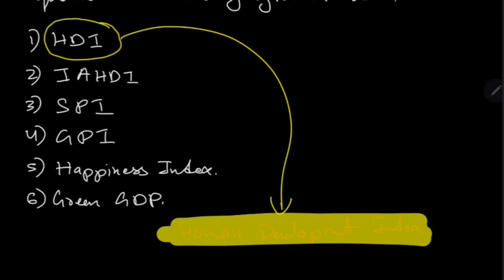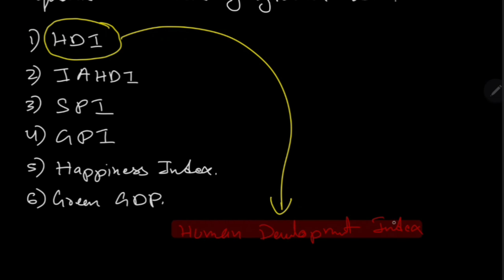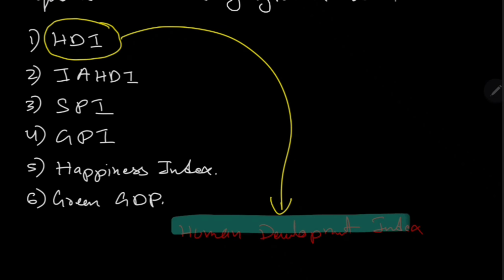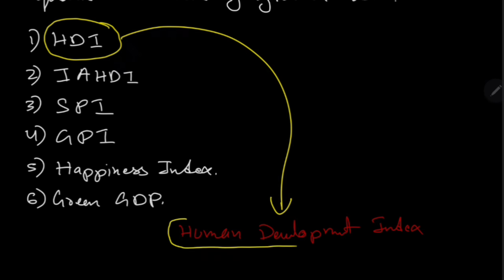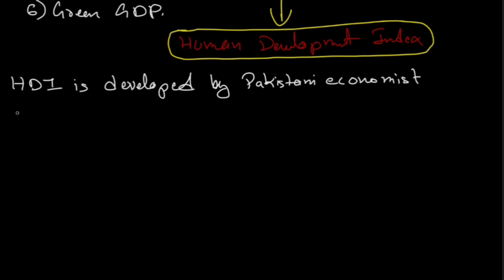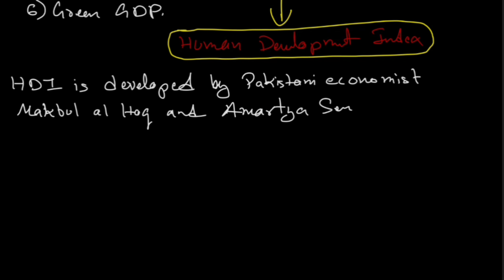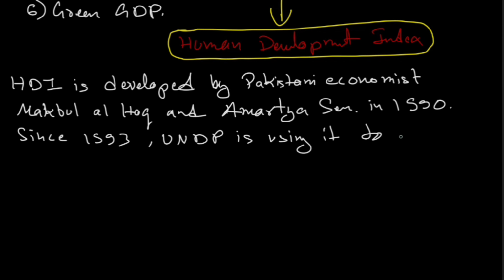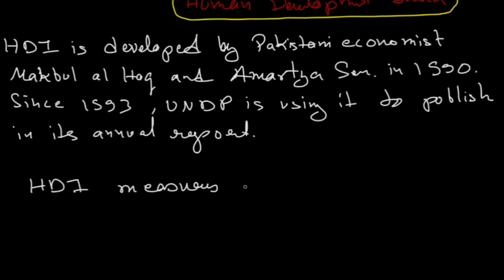We usually have heard this in our current affairs also. What is human development index basically? It was developed by the Pakistani economist Mahbub ul Haq and Indian economist Amartya Sen in 1990. Since 1993, UNDP, the United Nations Development Program, is using it to publish in its annual report. And Human Development Index is a measure.